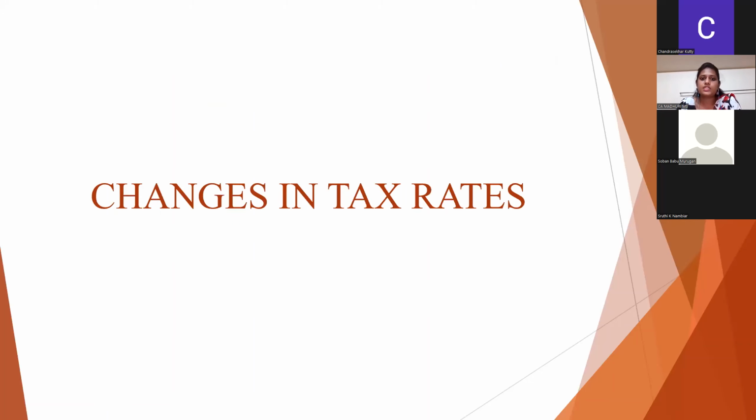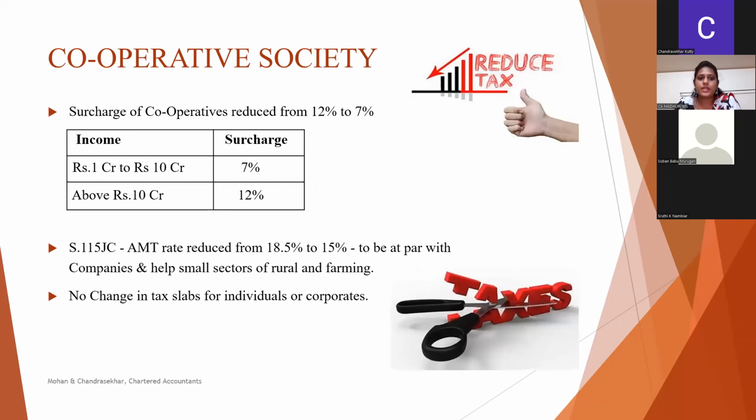With regard to certain tax rates, cooperative societies have benefited with regard to tax slabs. Here, the cooperative societies' surcharge was 12% for complete income exceeding 1 crore. Now the same has been reduced to 7% for cooperative societies' income exceeding 1 crore but up to 10 crore.